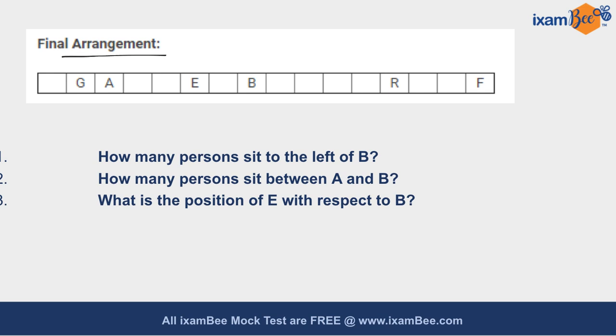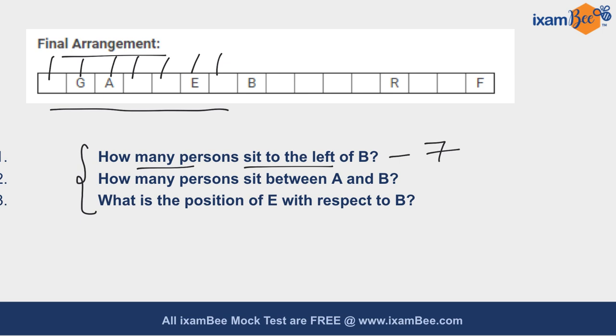On the basis of your final arrangement, you have to answer these questions. Your first question says, how many persons sit to the left of B? So you can count the number of persons to the left of B. Clearly, there are 7 slots over here. So the answer for this particular question is 7. Your second question says, how many persons sit between A and B? So you can count the number of persons sitting between A and B. Clearly, 4 persons are sitting between A and B.